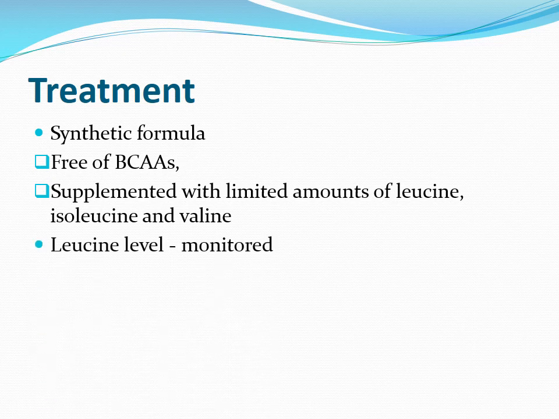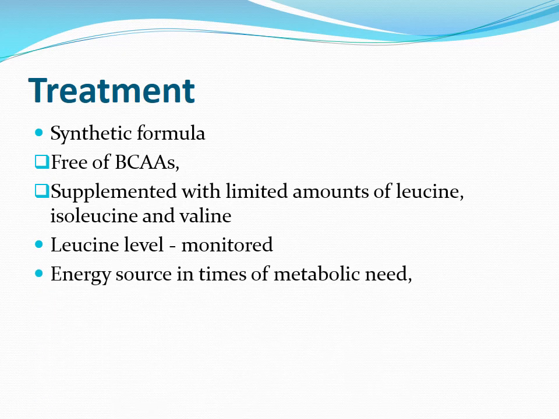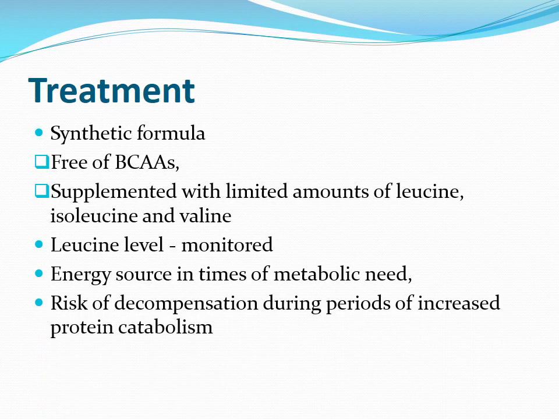Elevated leucine is the cause of the neurologic damage in maple syrup urine disease, and its level is carefully monitored. Branched-chain amino acids are an important energy source in times of metabolic need, and individuals with maple syrup urine disease are at risk of decompensation during periods of protein catabolism.